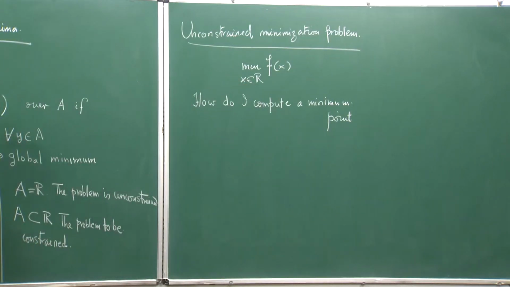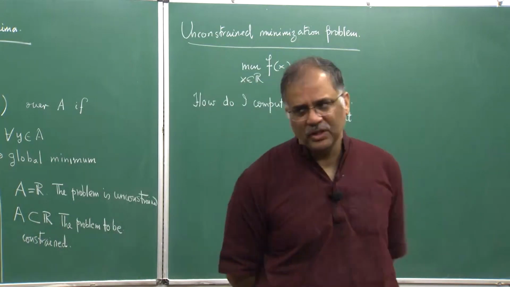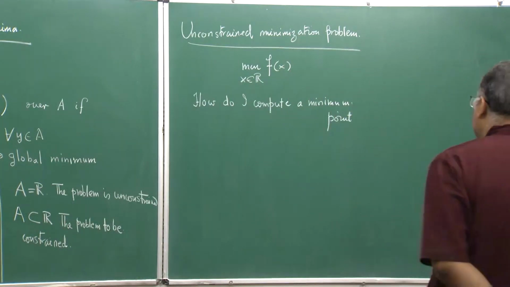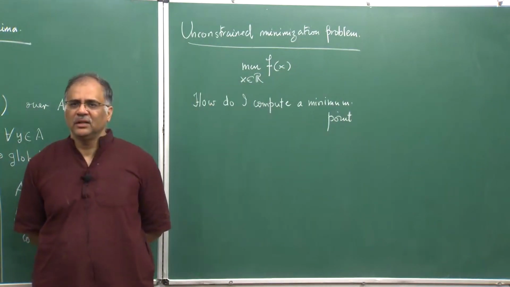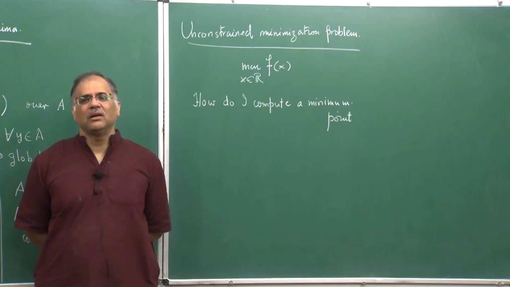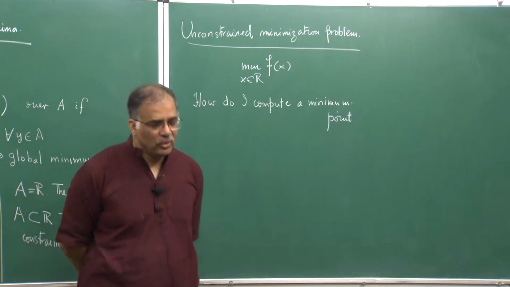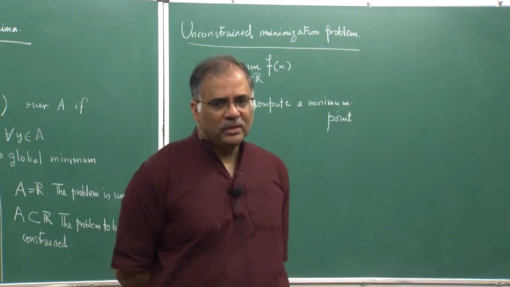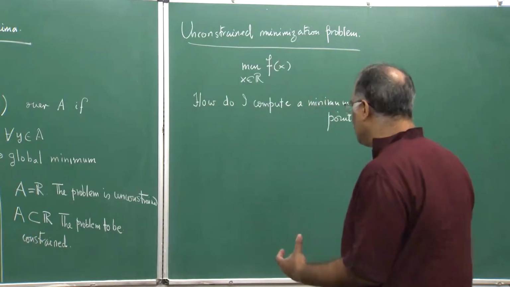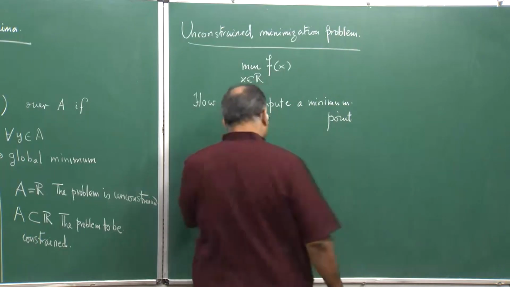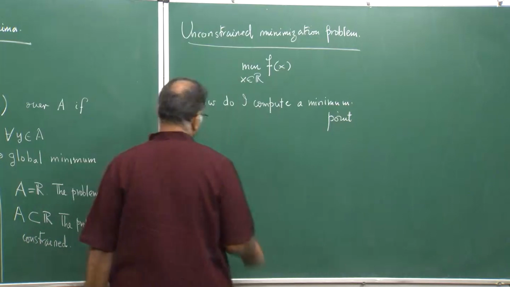Of course, there is no guarantee that a minimum value would exist on R, because R is not a compact set, even if the function f is continuous. So, let us be more naive and think that x star is a local minimizer of f over the whole R. How do I actually start computing such a point? To do so, you need some additional information, and that information is differentiability.